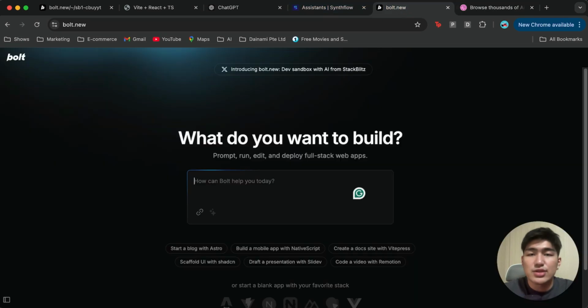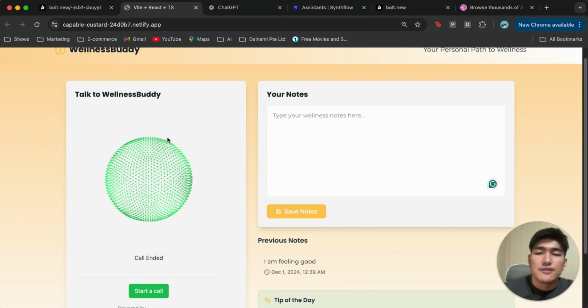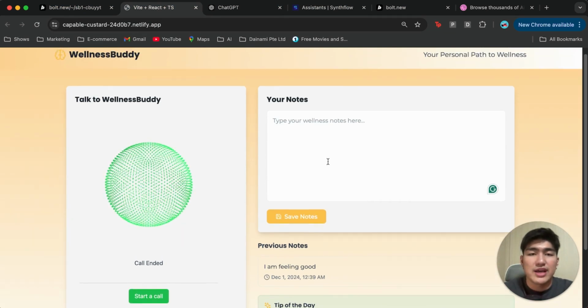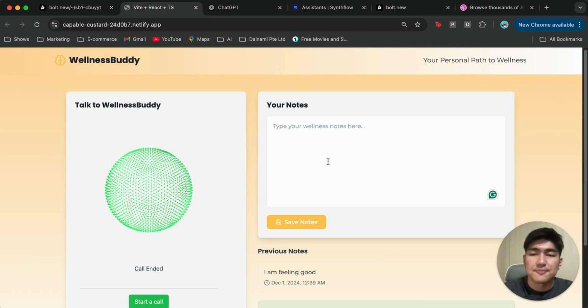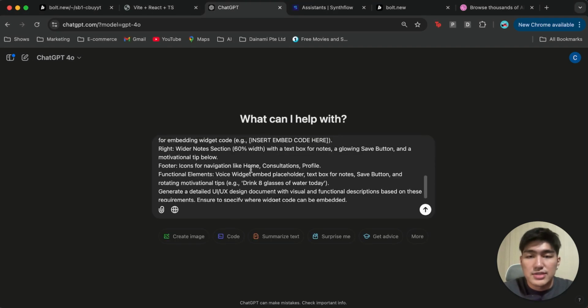Right, once that is done, I do have an idea that I want to create something like this, where we have a voice chat on the left side, we do have a note-taking section on the right. Right, we're just going to keep it simple like that for this application. Okay, so I'm going to go back to ChatGPT. I'm going to ask it to create a detailed design document for us to prompt into Bolt. Right, so I'm going to type this prompt in.